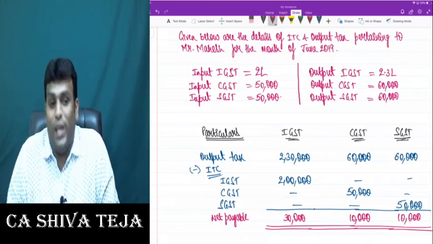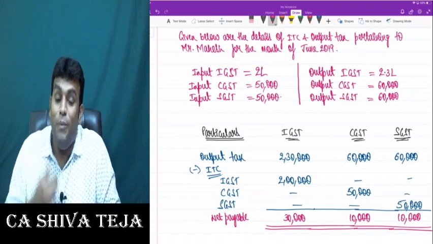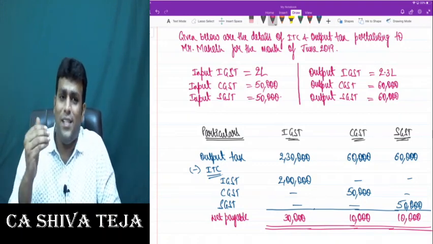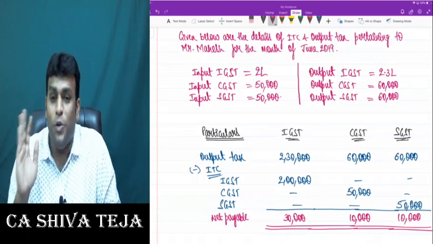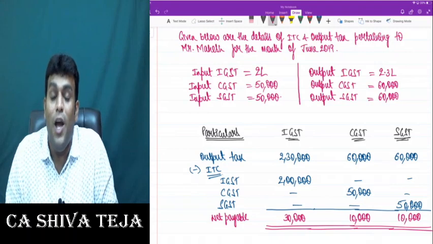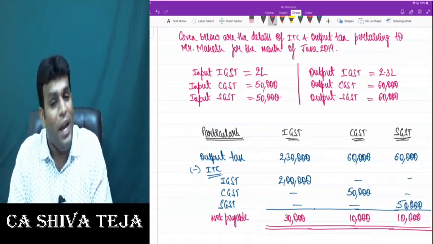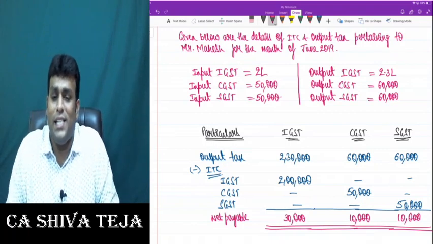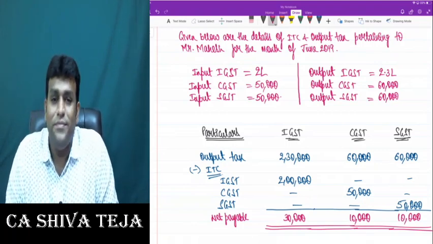But I'll give you more examples. Only then you will become perfect in this concept of how do we utilize this input tax credits. And I really want you guys to have a complete clarity of thought and great amount of perfection on the manner of utilization of input tax credits. Clear, my dear friends? Come on, please take this example. Please write down.